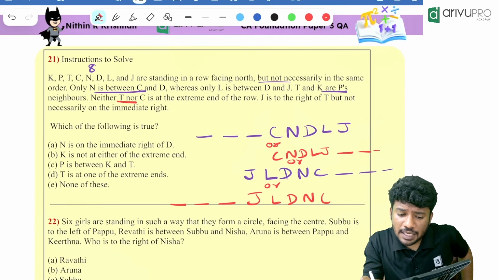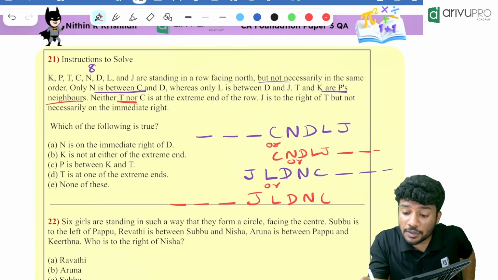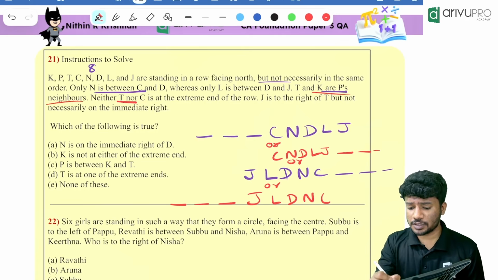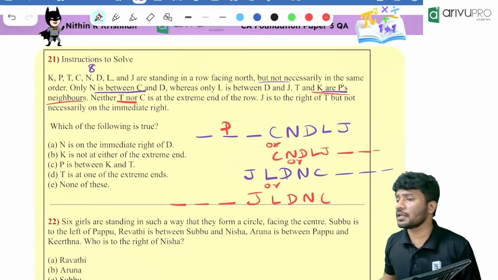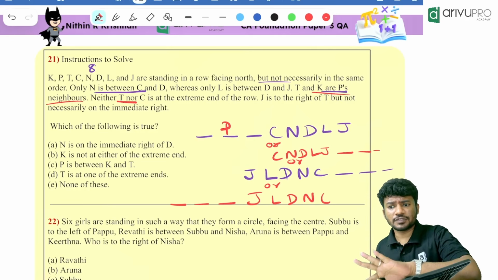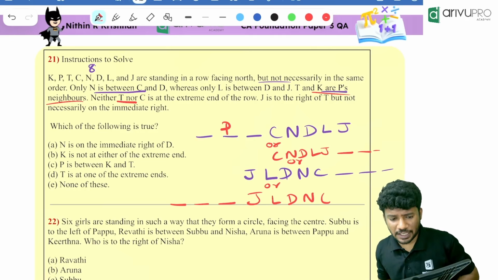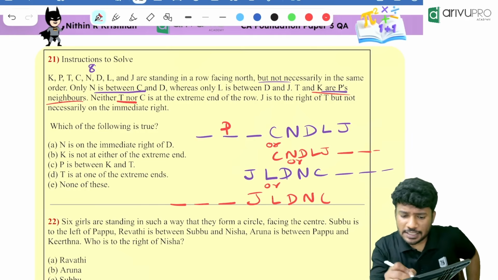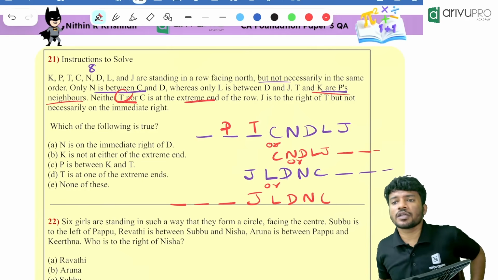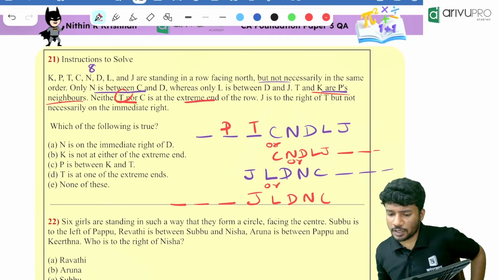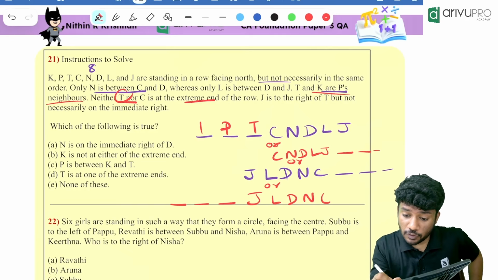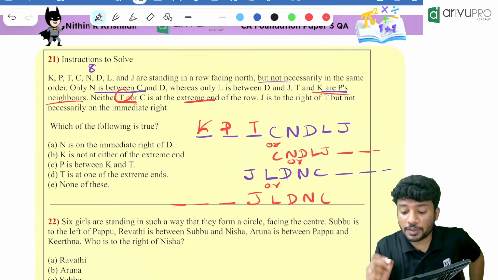T and K are P's neighbors. That means P will be in the middle, and T and K can be on either the left side or the right side of P. T cannot sit at the extreme end, so where will T be sitting? Over here. Then where will K be? K will be over here.